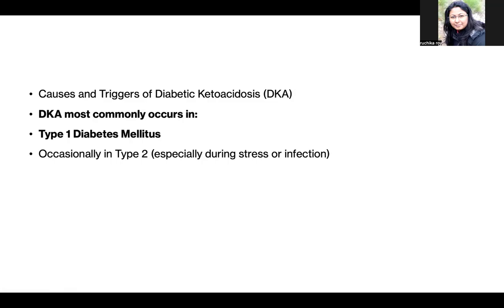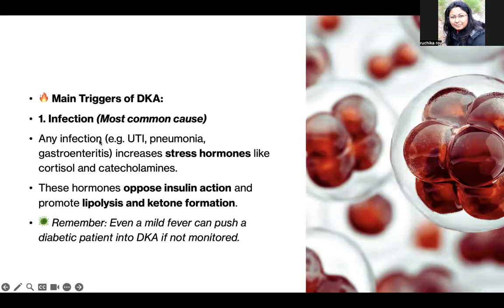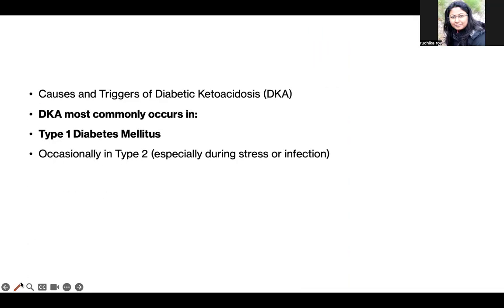So let's start with the next topic, diabetic ketoacidosis. Today we will look at the causes and triggers of diabetic ketoacidosis. What is the main reason for that? It is most commonly seen in type 1 diabetes mellitus. The person who is suffering from type 1 diabetes, it is most commonly seen in type 1 diabetes.